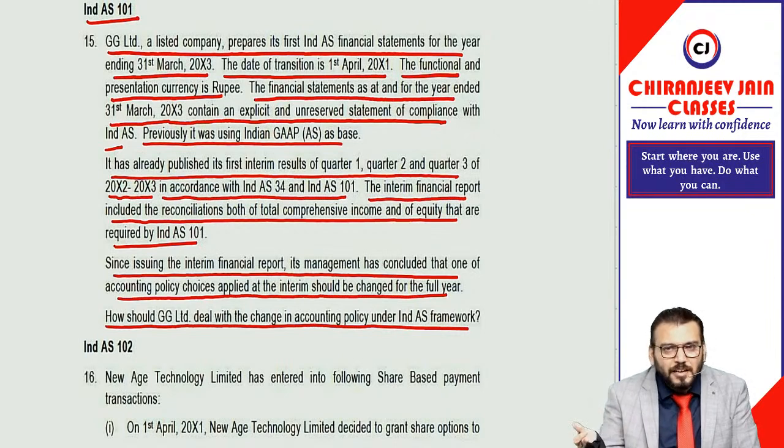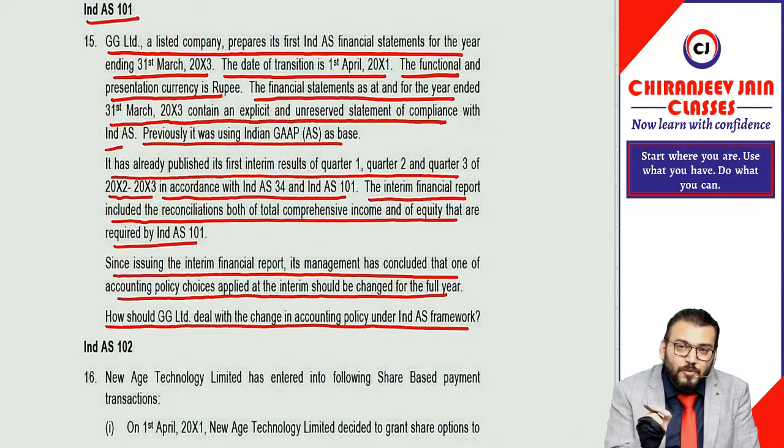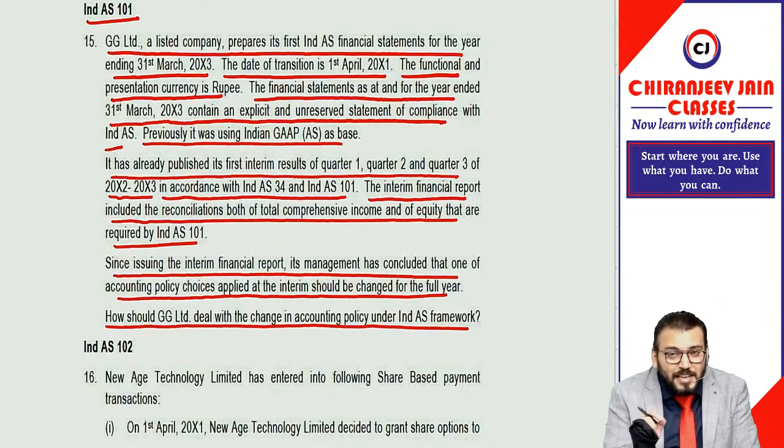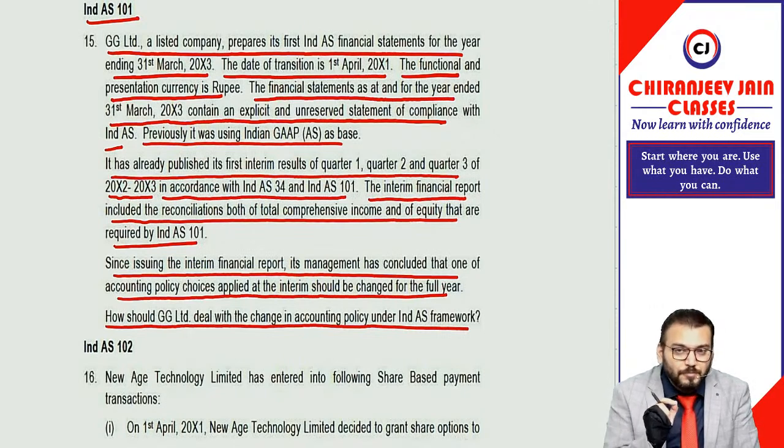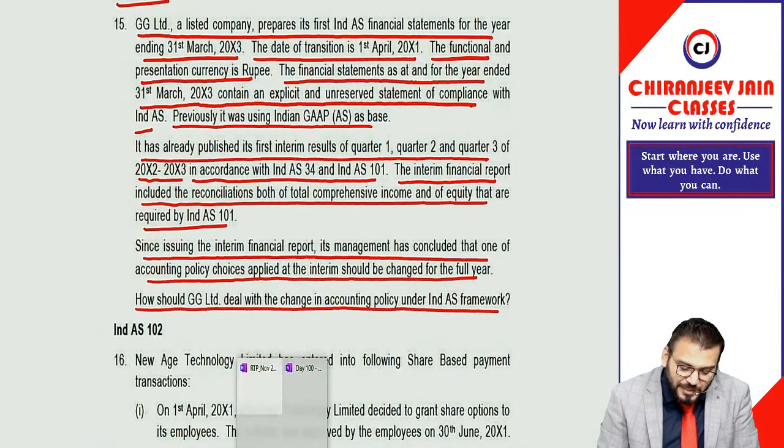Subsequently, if there is any change in accounting policy, it will be as per the requirement of Ind AS 8. But if they have used some accounting policy for the interim financial report and want to change it in the first Ind AS financial statement, that can be changed, but a disclosure is required for that change, as per the requirement of Ind AS 101. Understood now?